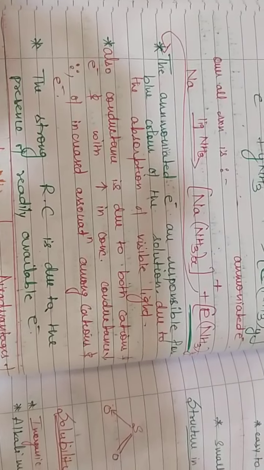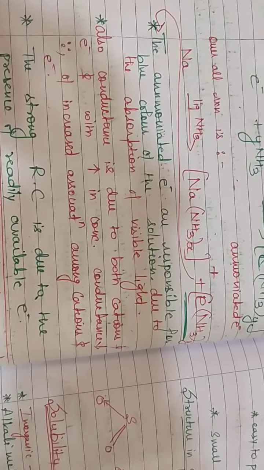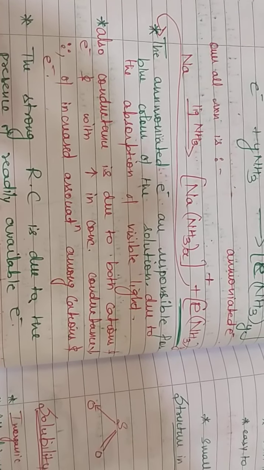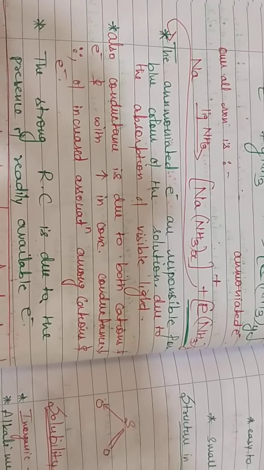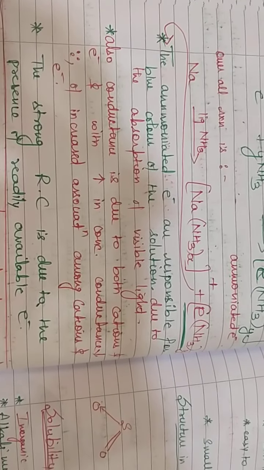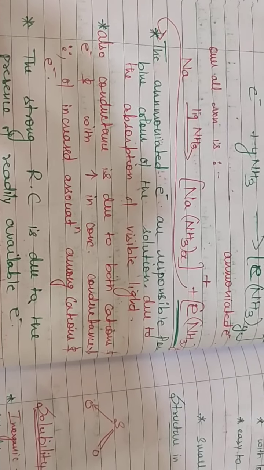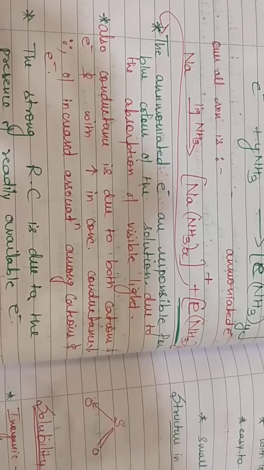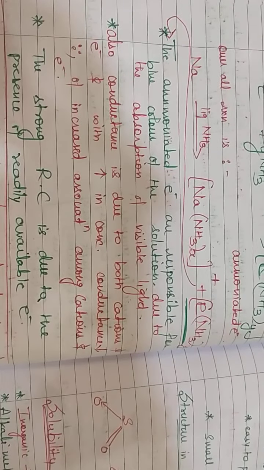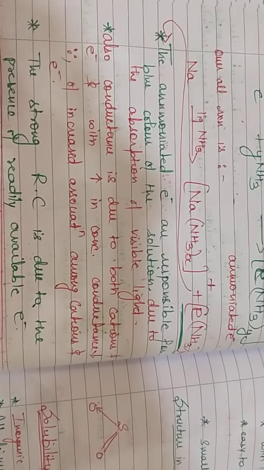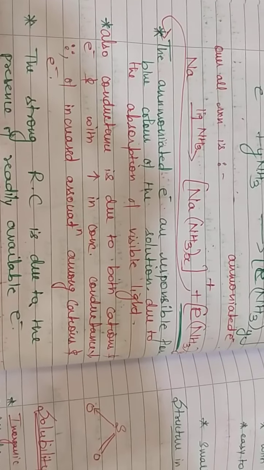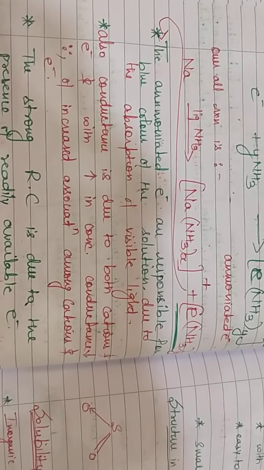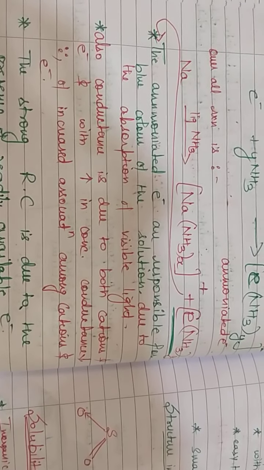The ammoniated electrons are actually responsible for the blue color of the solution. That is why the blue color is independent of the metal used, because electrons are produced by all the metals irrespective of the nature of the metal out of the alkali and alkaline earth metals. Why does this blue color appear? Because these solvated electrons absorb visible light, and we see this solution as blue in color.